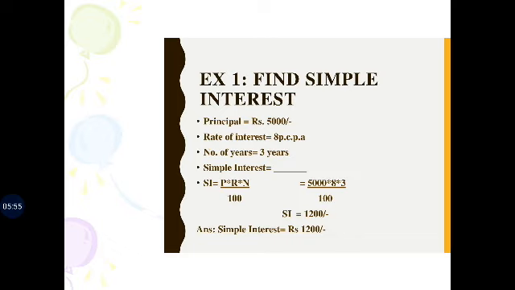Simple interest formula, P into R into T by 100. Using PRT, 5,000 into 8 into 3 by 100. So the zeros cancel: 50 into 8 into 3. So the simple interest is 1,200. The simple interest for 3 years is rupees 1,200.